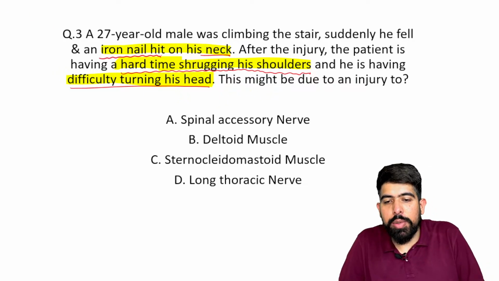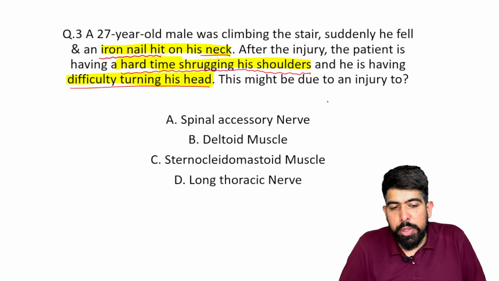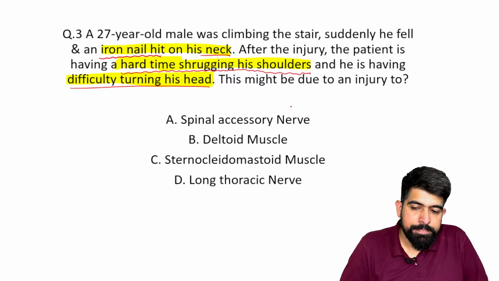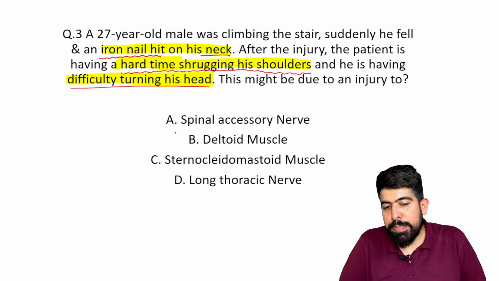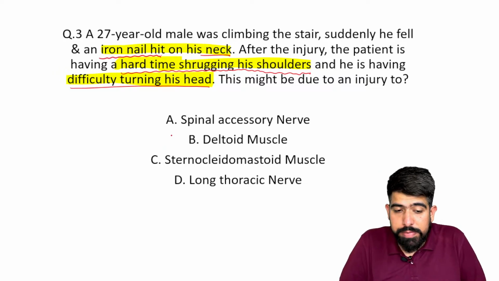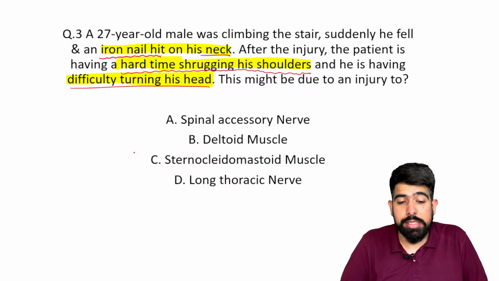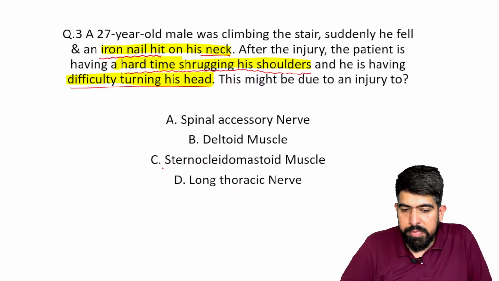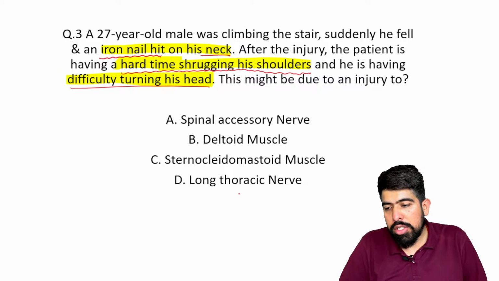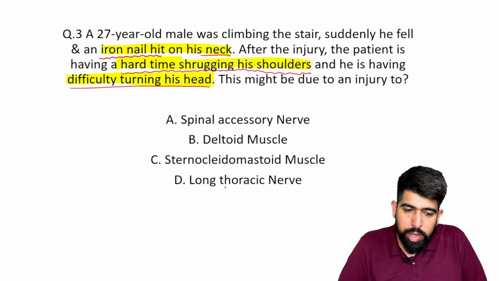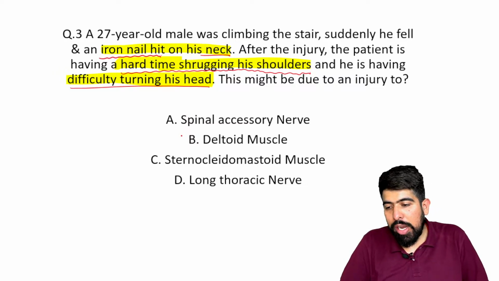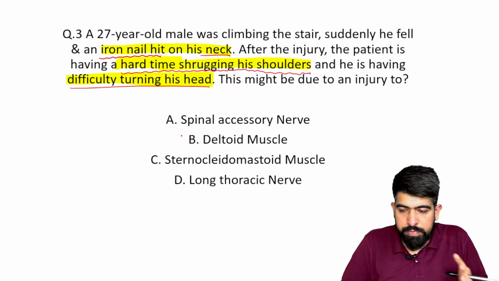So it is asking you, this might be due to an injury of what? A is the spinal accessory nerve. B is your deltoid muscle. C is your sternocleidomastoid muscle, and D is your long thoracic nerve, right? So the MCQ is purely anatomical.